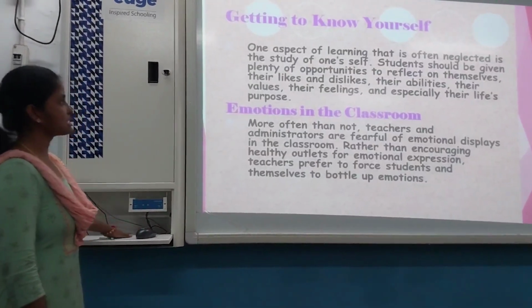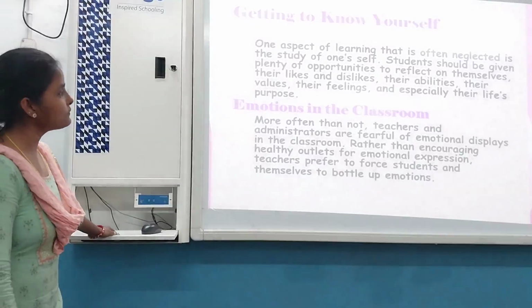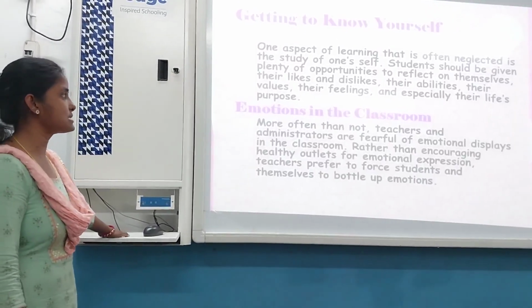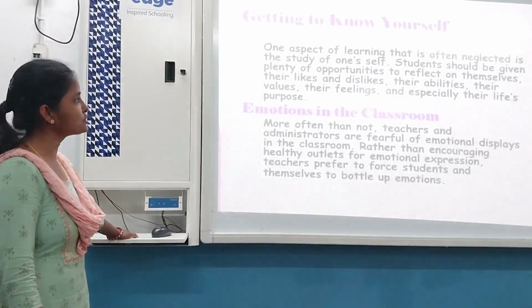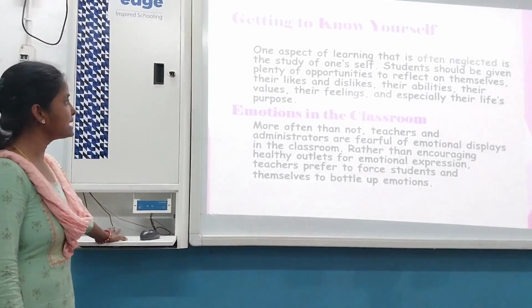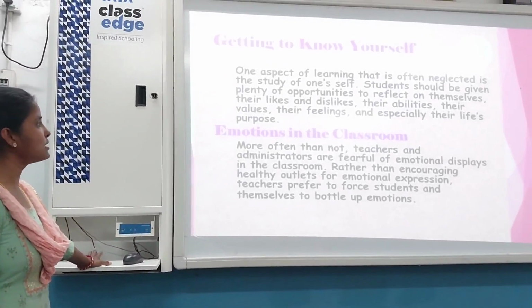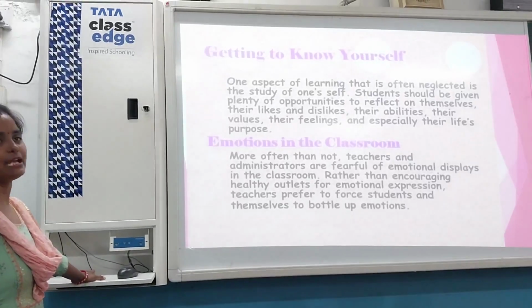Now getting to know yourself. One aspect of learning that is often neglected is the study of oneself. Students should be given plenty of opportunities to reflect on themselves, their likes and dislikes, their abilities, their values, their feelings and especially their last thought.